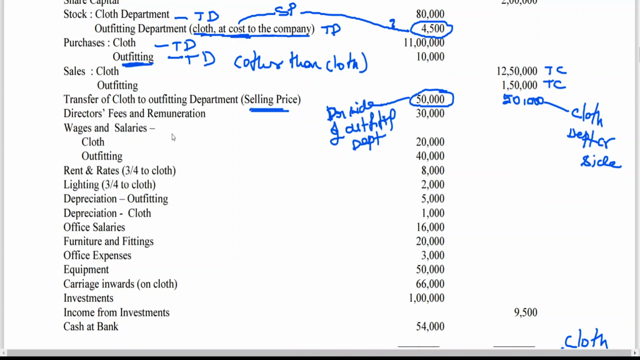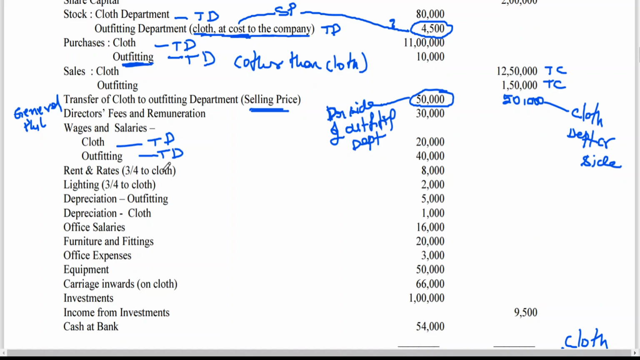Then next, directors fees and remuneration. The directors are not related to any particular department. Any expenditure which is not relating to any particular department will be taken to, I told you, the general P&L account, where we can't split it. Wages and salary, trading account debit side. Rent and rates. My dear friends, rent and rates, where does it go? Will it go to trading account or P&L account? Tell me.